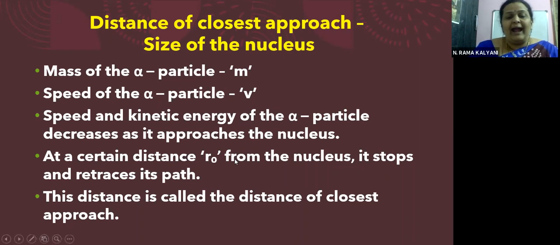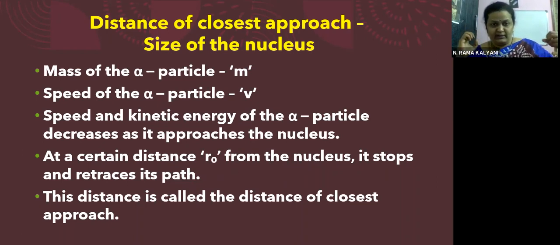And at a certain distance R0 from the nucleus, it stops and retraces its path. Here we are considering the head-on collision, children. The alpha particle comes very close to the nucleus, till a small distance from where it will stop and go back.